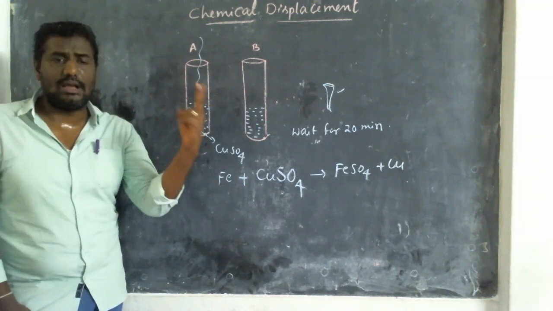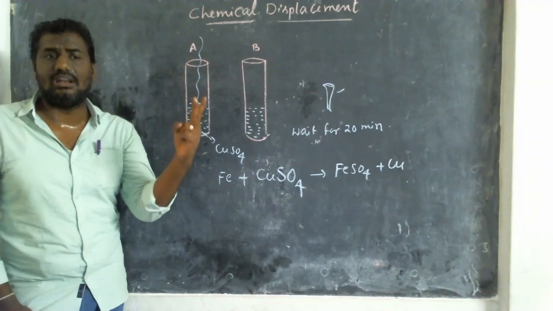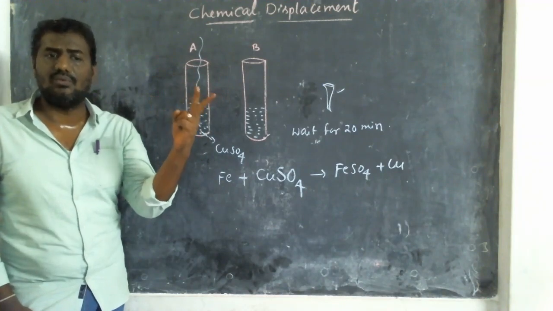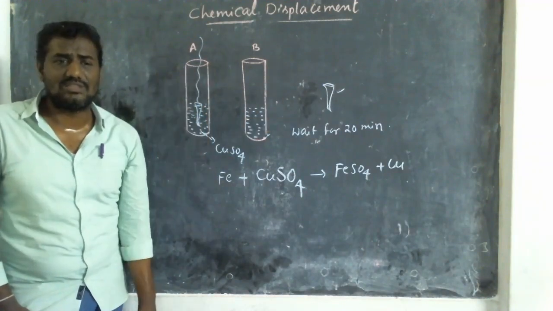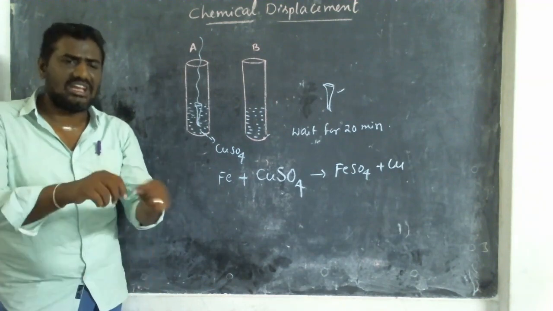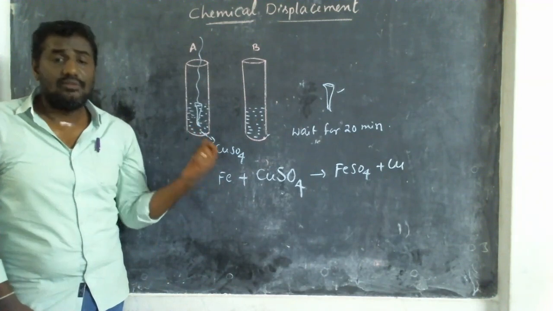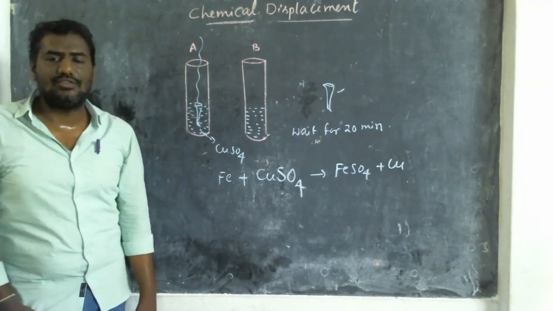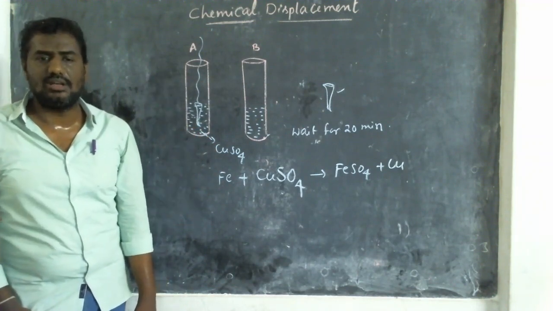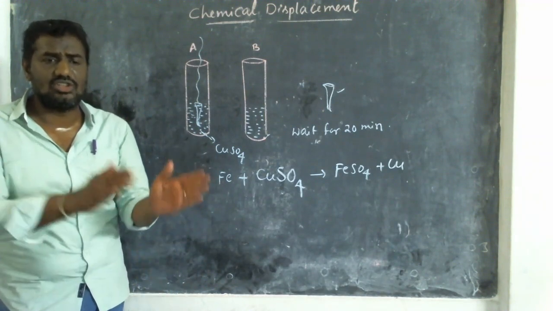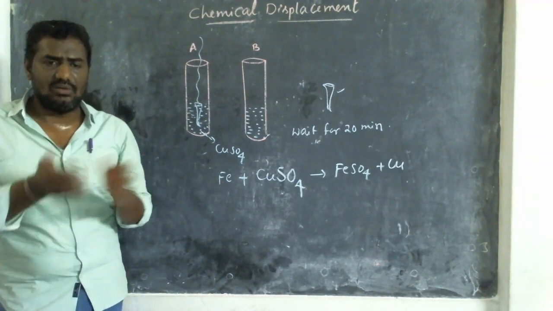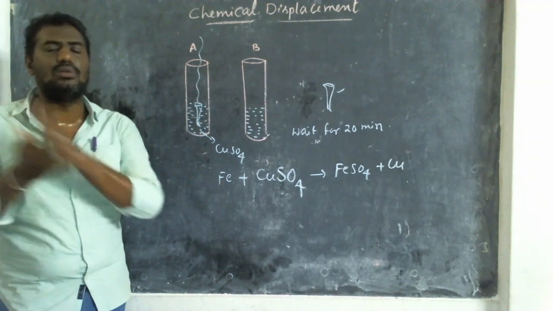Now you take two iron nails, two fresh iron nails. Fresh means their color is silvery white. One you keep aside, that is for comparison. Another one you tie with thread and suspend in solution A. Then wait for 20 minutes. After 20 minutes, we have two observations. Number one, blue color solution changes into green color. Number two, the silvery white fresh iron nail turns into brown color.